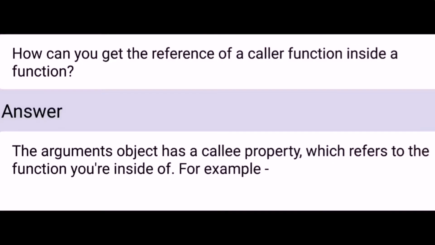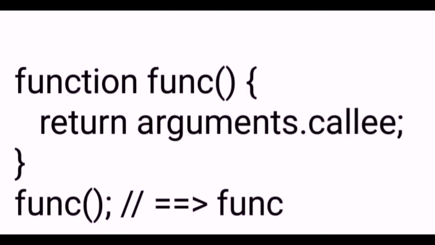How can you get the reference of a caller function inside a function? The arguments object has a callee property which refers to the function you are inside of. For example, function func() { return arguments.callee; }